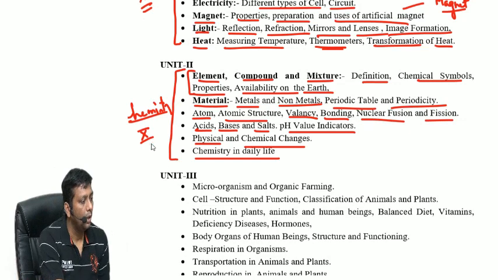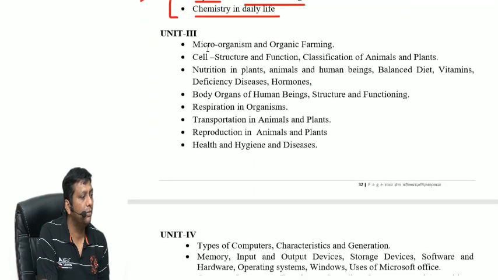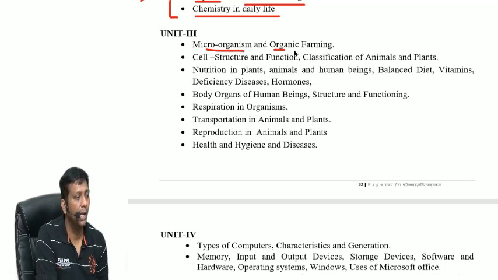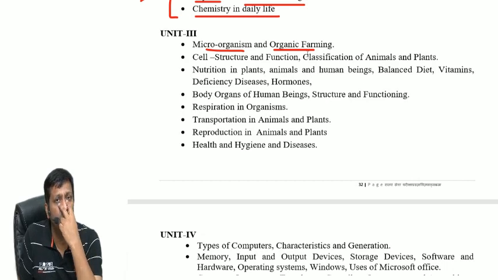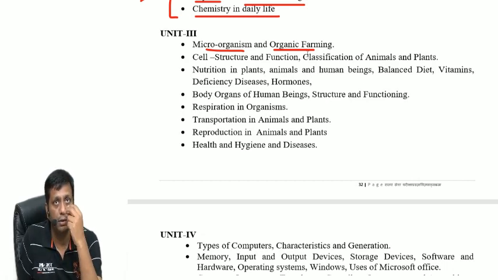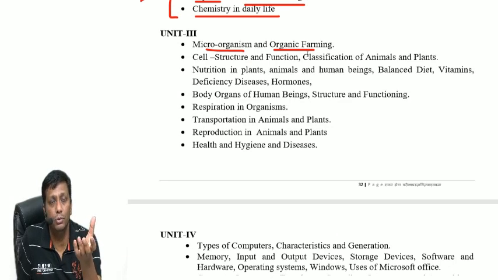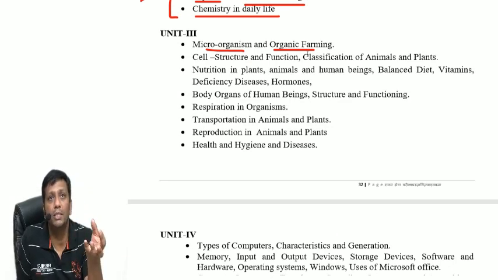Okay, now you come to unit 3. Unit 3 is the study of microorganisms and organic farming. Microorganisms are not visible through the naked eye, because the resolving power of your eye is not enough to see microorganisms like bacteria and viruses, and even fungi, not every fungus but most of them. So I will discuss mycoplasma, viruses, microspheres with you.